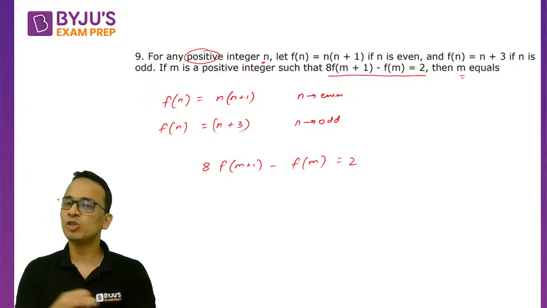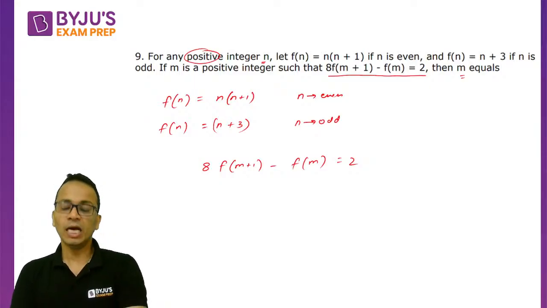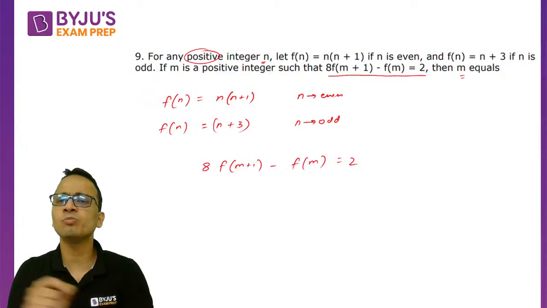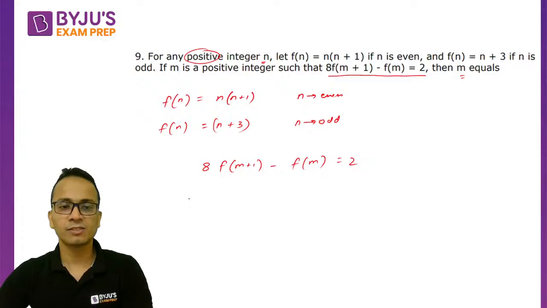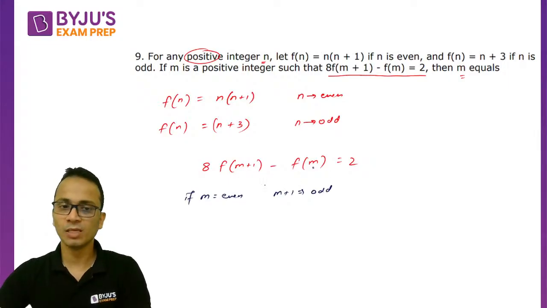So definitely we'll make two different cases and we'll try to find out the value of m. Now I'll get one value of m. I can post it as the answer because this is a theta question and there has to be a certain value of m. ठीक है? So I'll take the first case if m is even. So अगर m even है तो m plus 1 odd हो जाएगा, right? So f of m plus 1 will take the second definition, this one.